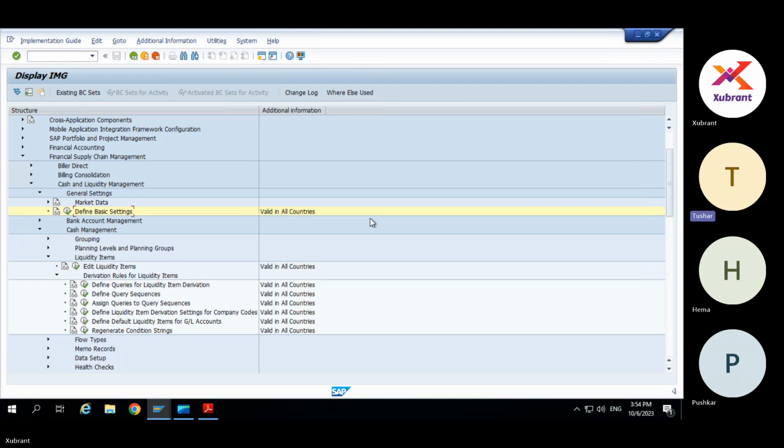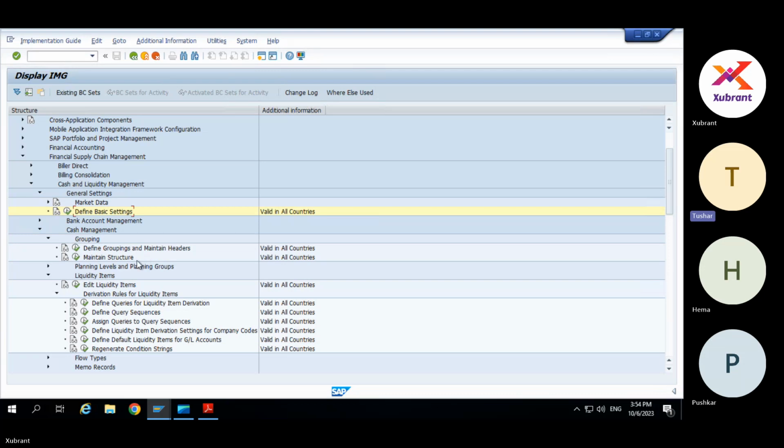Okay. And one more thing. Can you go to grouping under cash management? Planning levels, we saw that there are standard planning levels. And can you go to maintenance structure?